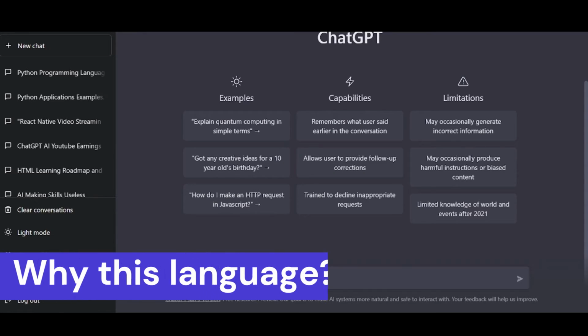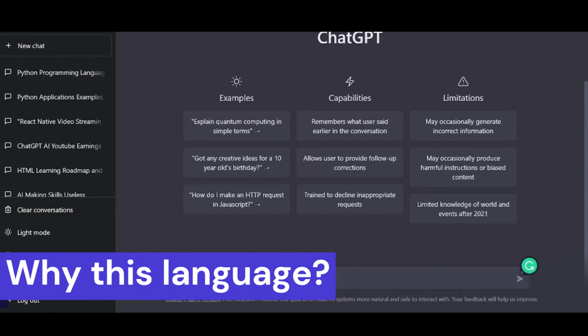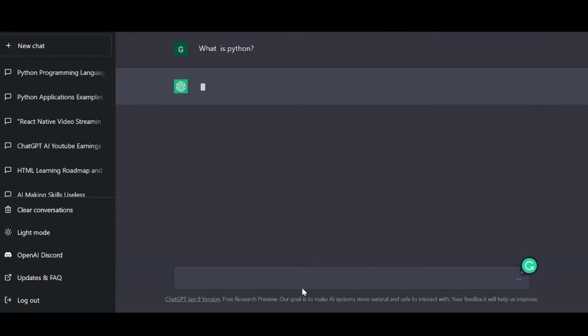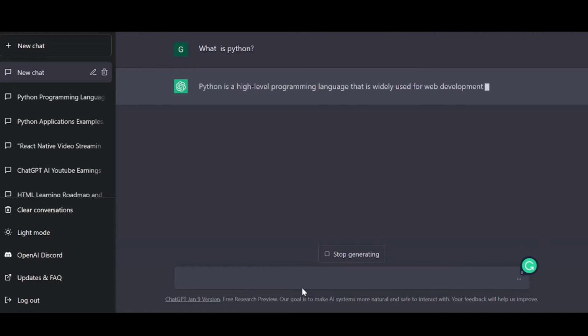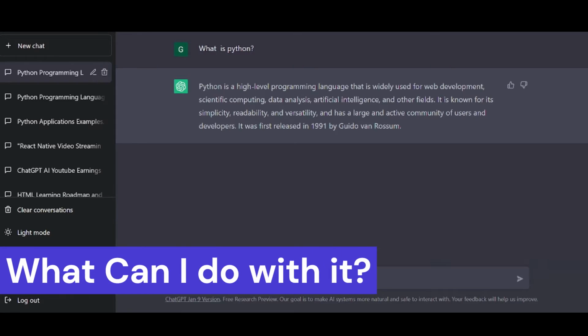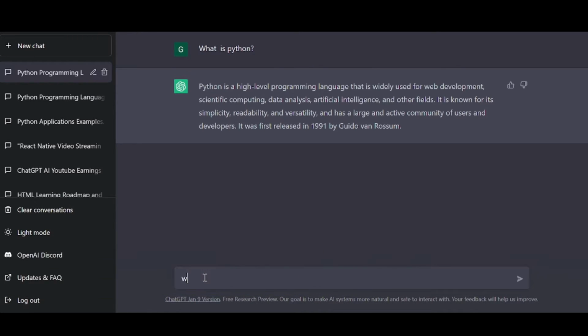So for example, if you want to know a little bit about Python, you can ask the question, what is Python, and ChatGPT will help you by explaining about Python. Once you have a basic understanding of Python, you can ask a question like, what can I do with Python,